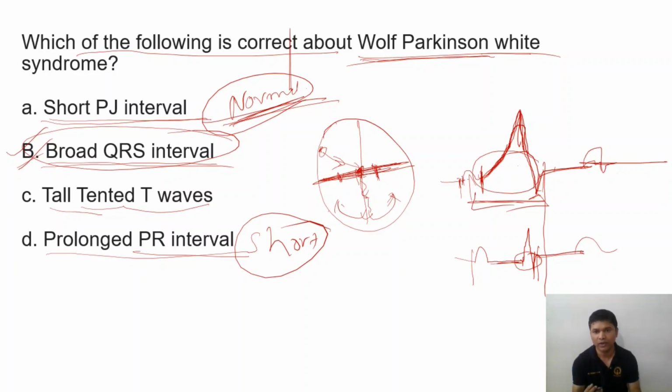But before the AV node passes the impulse, through some other channel the impulse will pass to the ventricle, and that's why depolarization will start before that. Then the impulse will come from the AV node, which will join the initial impulse, and that's why there is a broad base, the broad QRS interval. Clear?